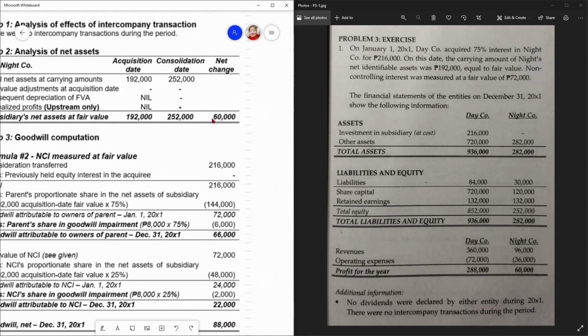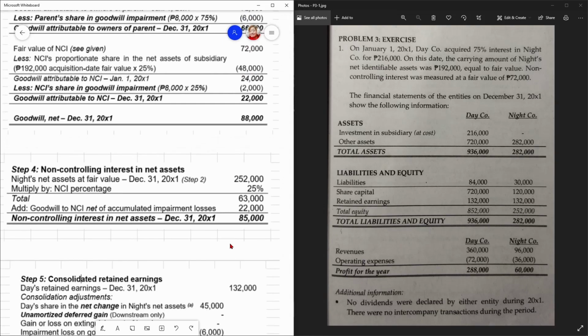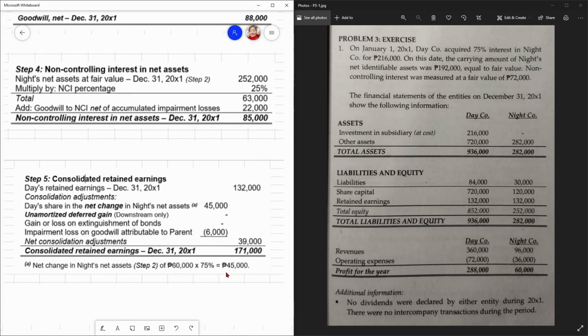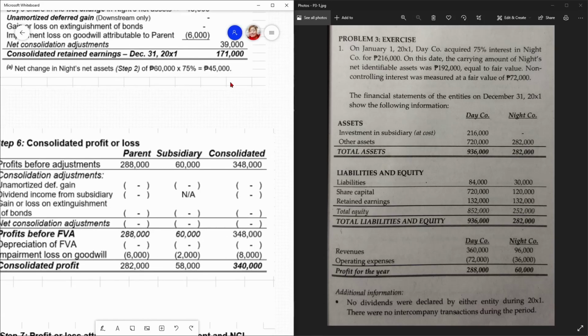Ito yung nag-increase, di ba? So yung share dyan ni parent 75%, kaya that is 45,000. Amortized gains, downstream, gain or loss on extinguishment of debt, wala nangyari. Impairment loss on goodwill, 6,000, kasi 8,000, 75% share niya. So, and the consolidation adjustments, 39. So, 171. Di ba? Very procedural.